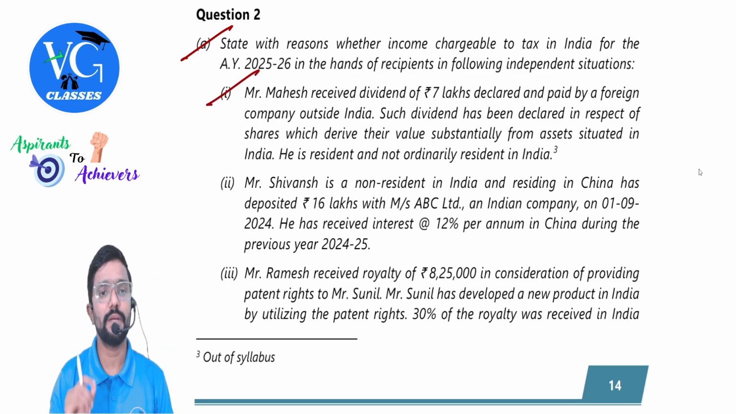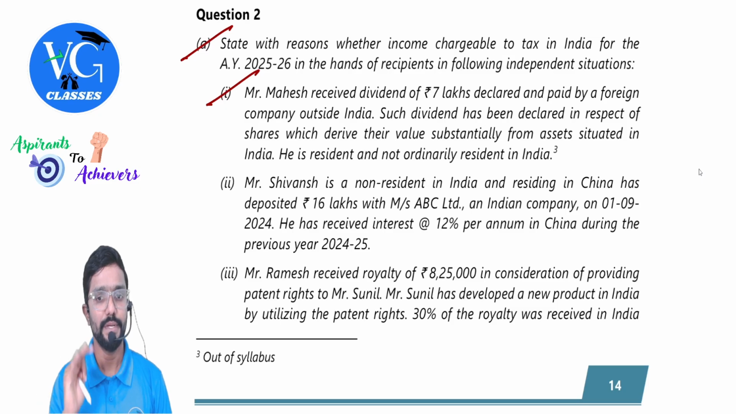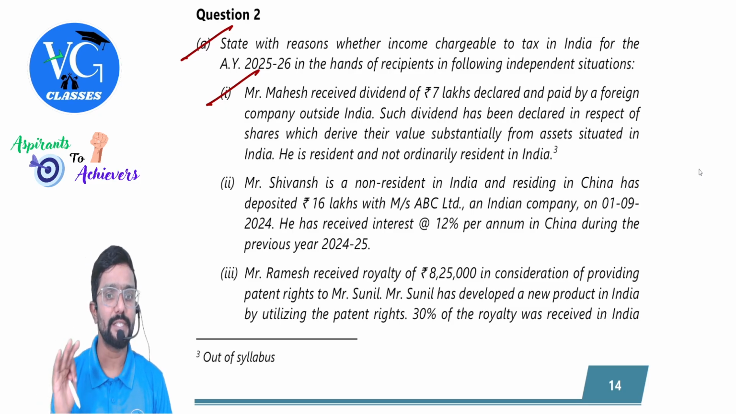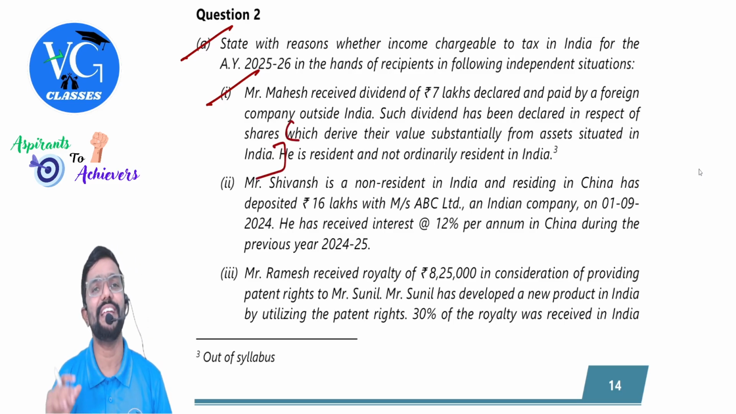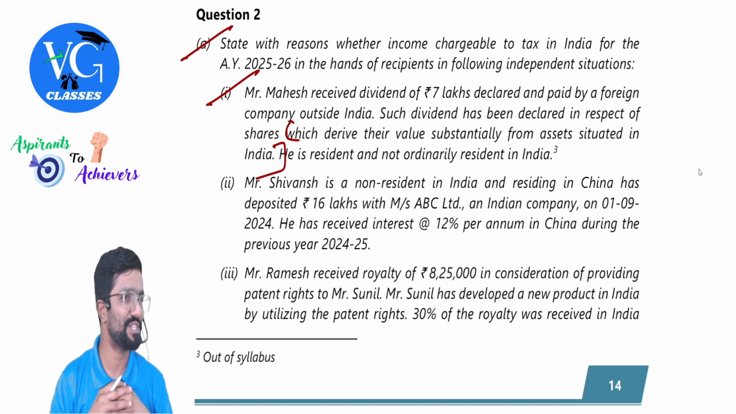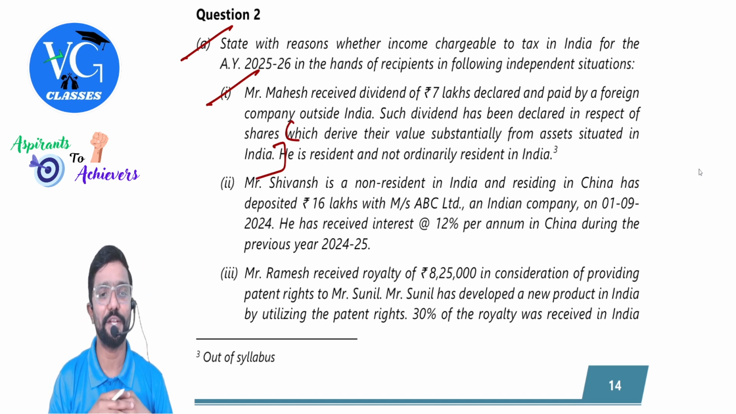First one, Mr. Mahesh received a dividend of 7 lakh declared and paid by a foreign company outside India. Such dividend has been declared in respect of shares which derive their value substantially from the assets situated in India. See, this deriving of value substantially from assets situated in India is actually a part of your final syllabus. They ask the question at intermediate level.